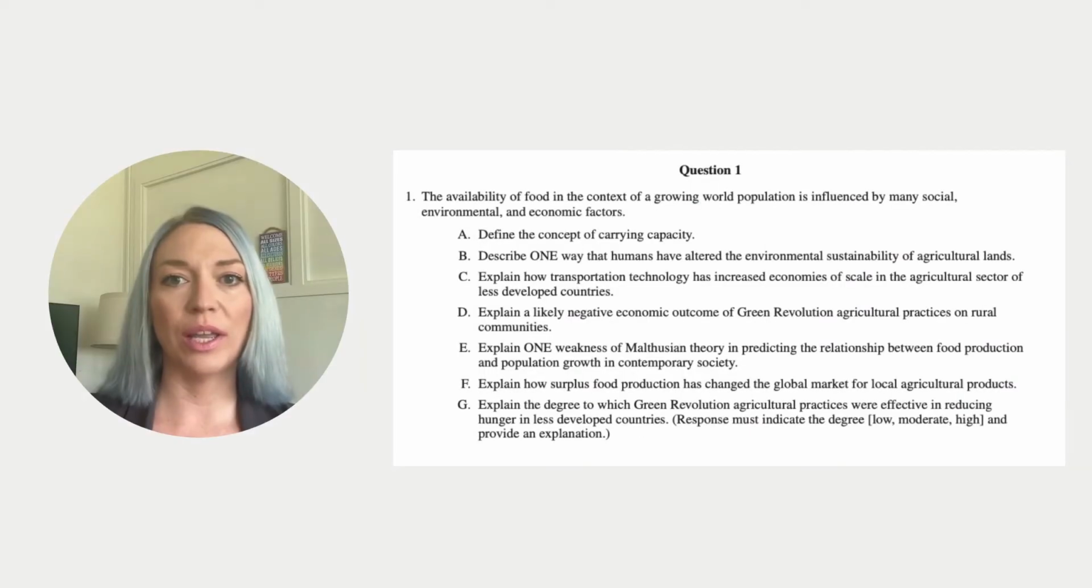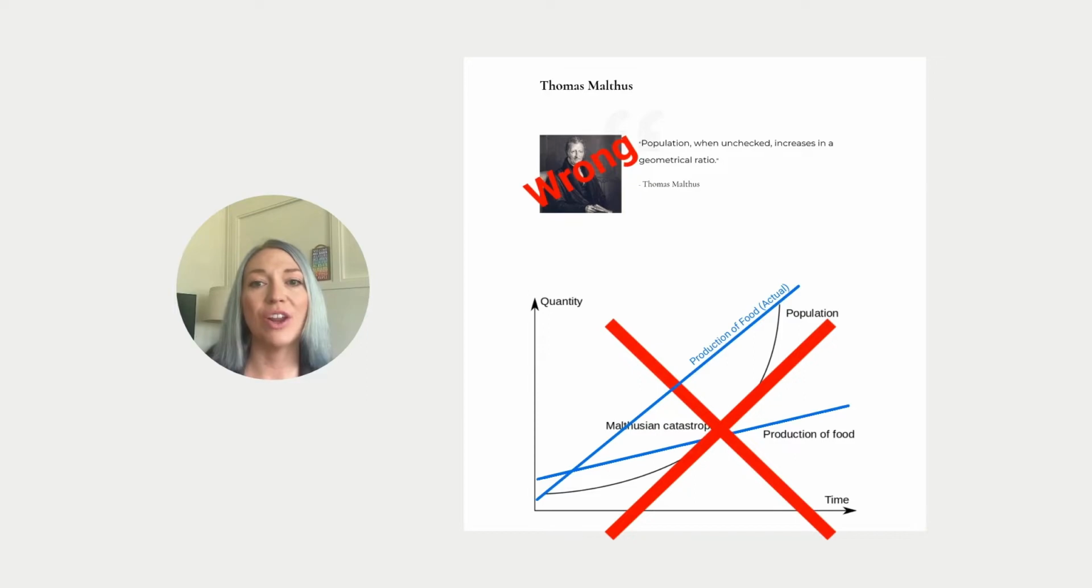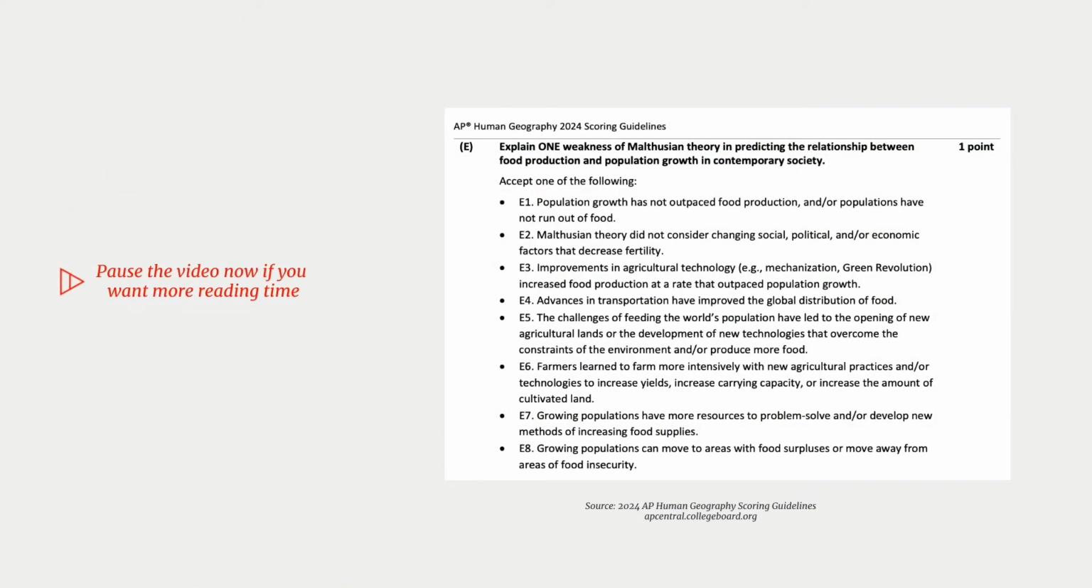Let's move on to bullet E. Explain one weakness of Malthusian theory in predicting the relationship between food production and population growth in contemporary society. Thomas Malthus predicted that food production would not keep up with the growth of the population, but he was wrong. In fact, advancements in agricultural technology, such as mechanization and the Green Revolution, have allowed food production to increase faster than population growth, disproving the central claim of Malthusian theory. Any of these answers would score you 1 point on the AP exam.